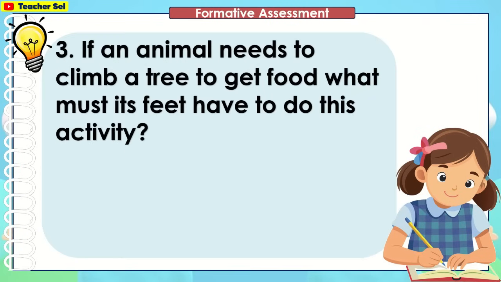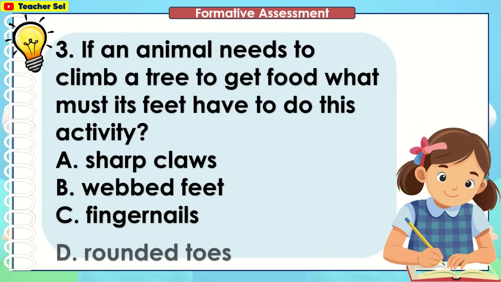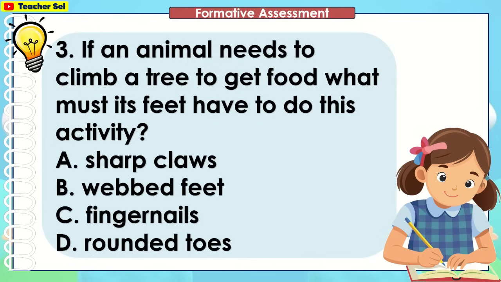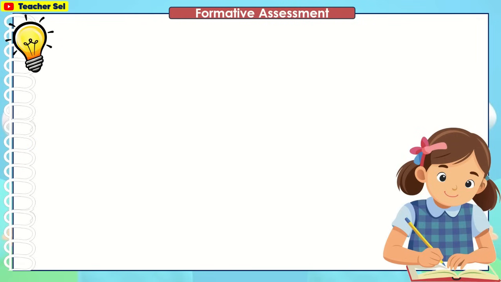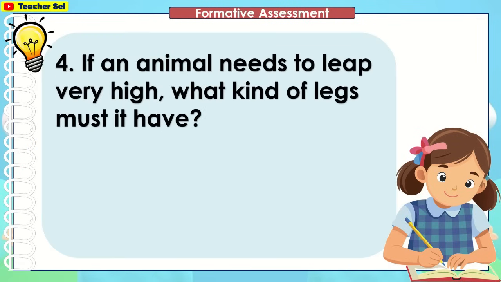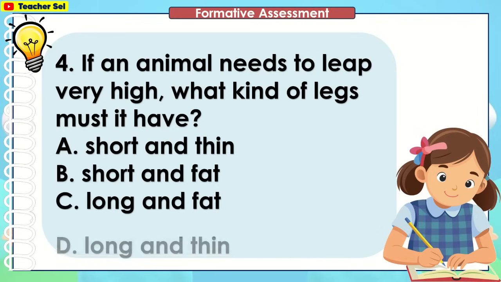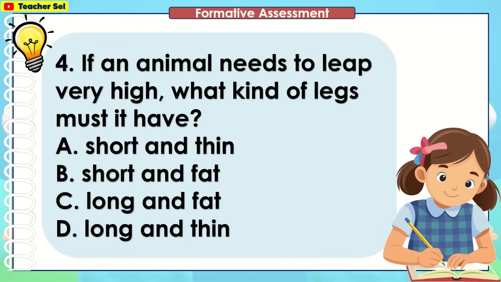If an animal needs to climb a tree to get food, what must its feet have to do this activity? You're right. The correct answer is A, sharp claws. If an animal needs to leap very high, what kind of legs must it have? Very good. The correct answer is D, long and thin.